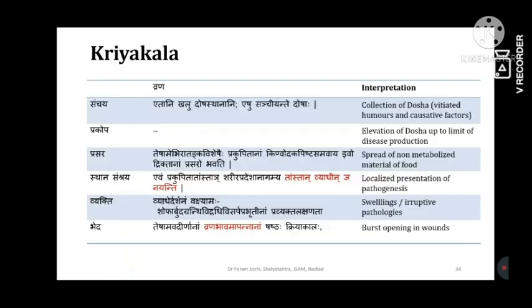Then Kriyakala. Most importantly, this is referenced in the 21st chapter, that is Vrana Prashna Adhyaya. Important, why? Because they have considered it in the Vrana pathology and Shopha pathology. But how Vrana arises from Shopha has been documented by Sushruta. Particularly important are the location-wise diseases and the collection of dosha. Examples are given. Up to Shopha, Arbuda, Granthi, all the closed pathologies are given, and at the Bheda level they have given that for Vrana Bhavam Apannanam the sixth Kriyakala applies. So that exclusively is for Vrana that Sushruta has explained.